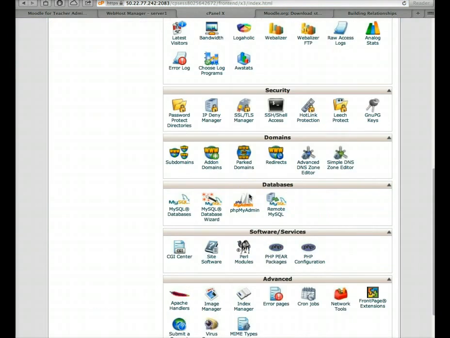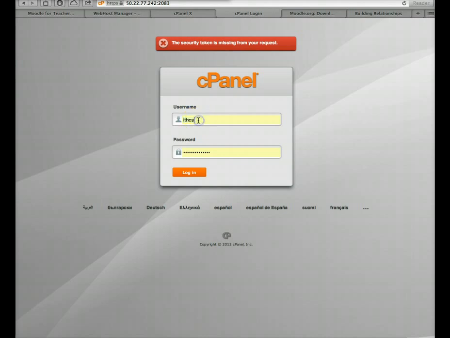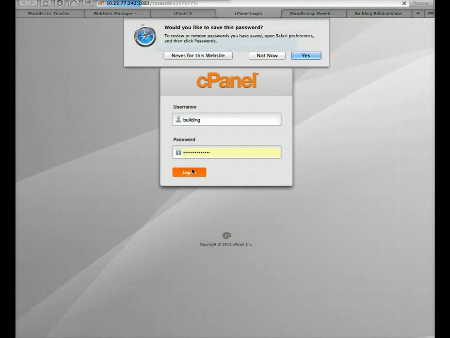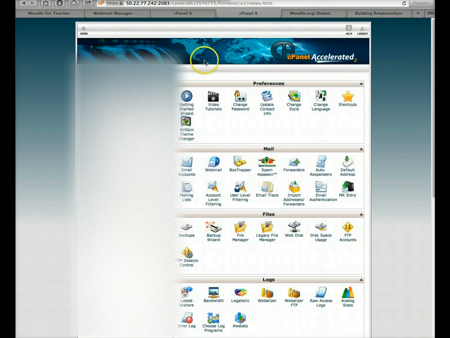Okay, we're going into home now. And as I said, the second place is right here, phpMyAdmin. I'm going to go into that. And here I need to re-log in with my information. The information is building, remember? Building, and then my password. Okay, yeah, I want to save it. There we go. Okay, so I'm back in.